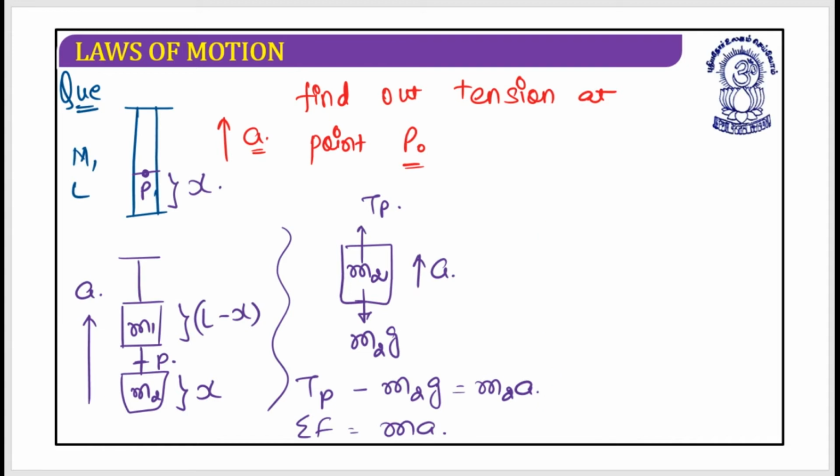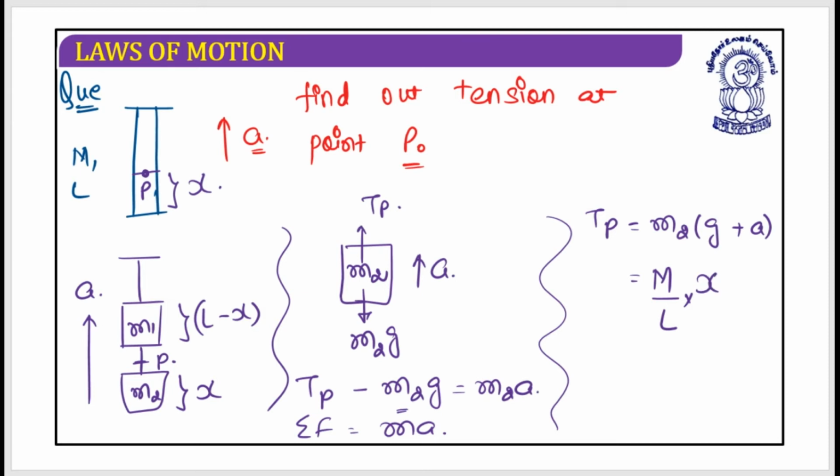Yes, you understand this. Great, well done. So now you just need to write down the mass m2. So Tp is equal to m2 into bracket g plus a. m2 could be written as the total mass m, total length l, multiplied by the length you have used, l minus x, multiplied by g plus a. Yes, this is the tension at point P. Great, well done, good job.